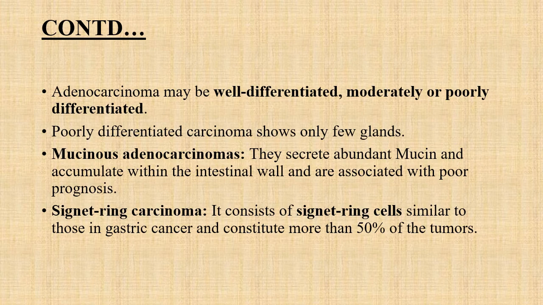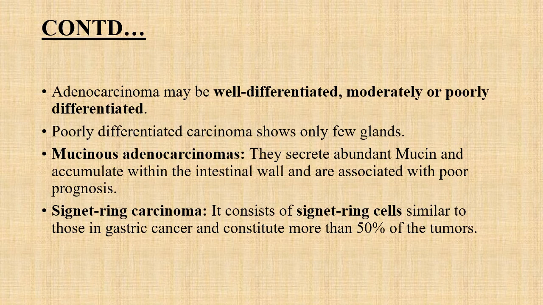Microscopically, these adenocarcinomas are differentiated into well, moderate, and poor grades. Poorly differentiated carcinomas have very few glands. A subtype of adenocarcinoma is the mucinous adenocarcinoma, when the tumors secrete abundant mucin that accumulates within the intestinal wall, and is associated with poor prognosis.